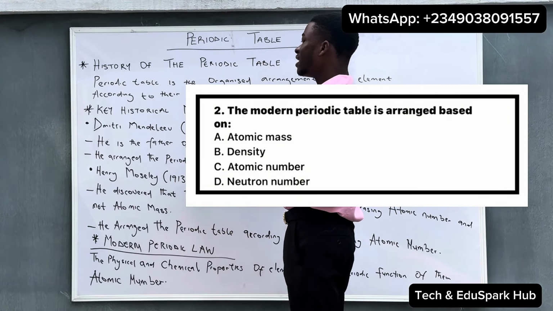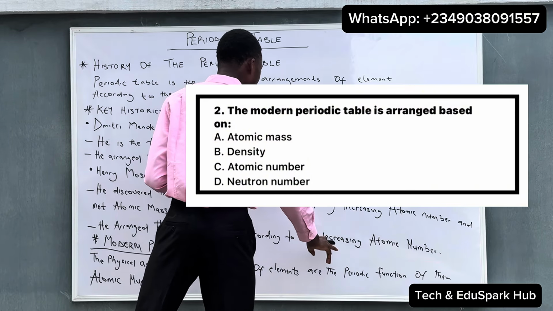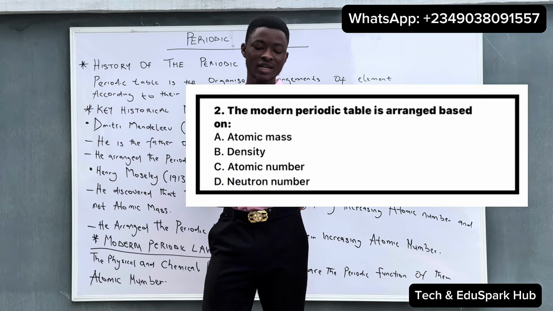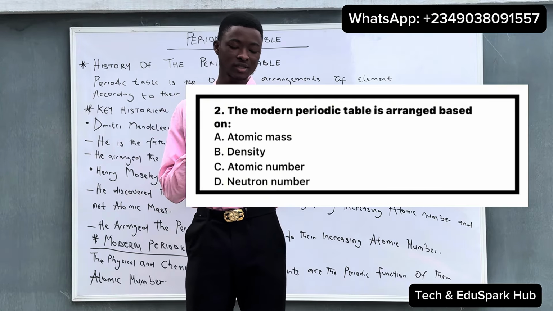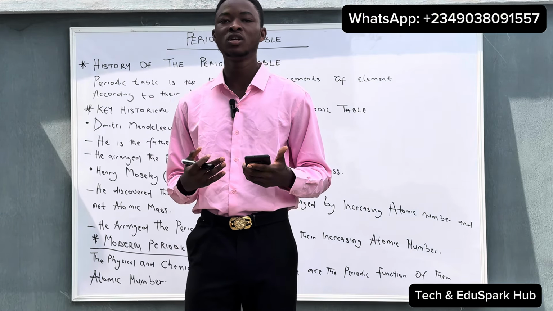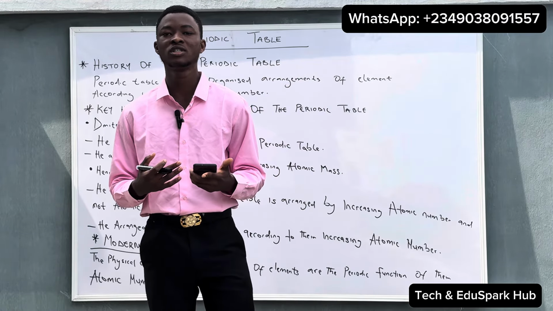You can see this under Henry Moseley's contribution, where he arranged the periodic table according to increasing atomic number. So the modern periodic table is arranged based on increasing atomic number. So option C is correct to this kind of question. And that will be all on the history of the periodic table. So let's move to the groups and periods of the periodic table.